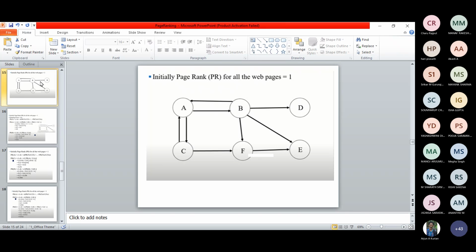But in case it is given in the form of some 100 or 200 web pages, at that time you have to go for a Python program, for some programming iteration you will do. In our lab we have done the same thing. Even for 50 iterations you can do that, in order to make sure that the convergence has been achieved and a satisfied value obtained for such a condition. Your point is correct. Until the values converge, we have to iteratively do this. Okay, ma'am. Yes, ma'am. Thank you, ma'am.